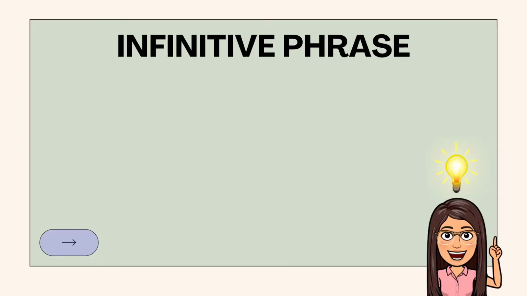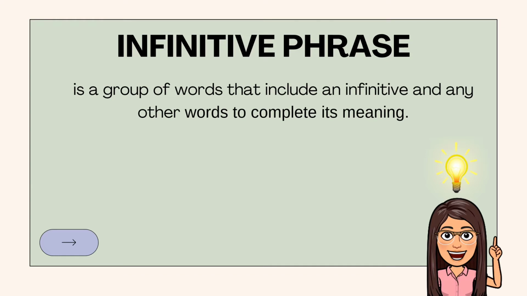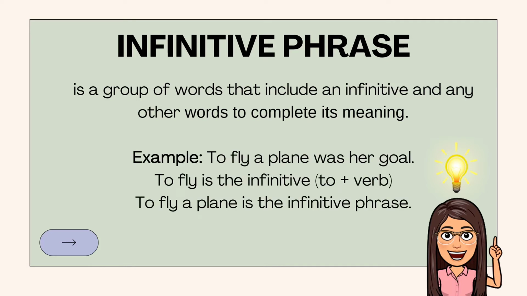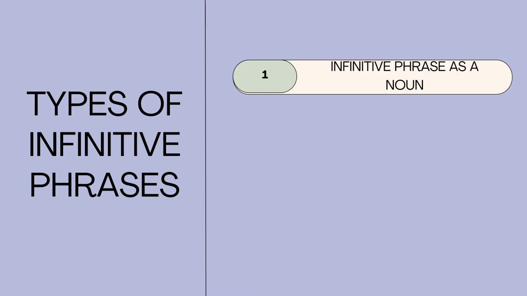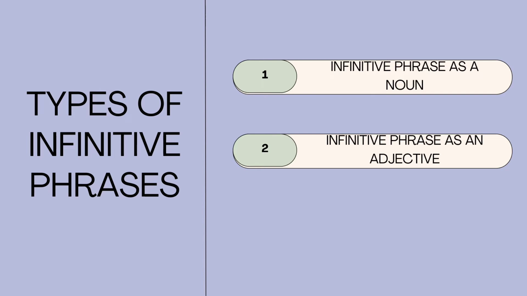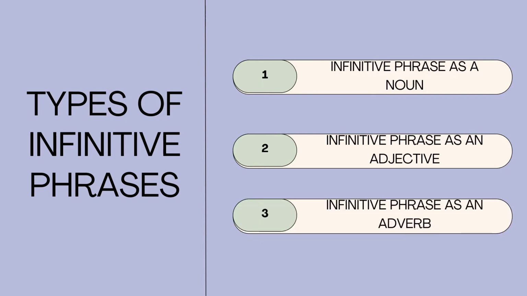Let's proceed to the infinitive phrase. An infinitive phrase is a group of words that include an infinitive and any other words to complete its meaning. For example, to fly a plane was her goal. To fly is the infinitive, to plus verb. To fly a plane is the infinitive phrase. We have different types of infinitive phrases. They are infinitive phrase as a noun, infinitive phrase as an adjective, and infinitive phrase as an adverb.